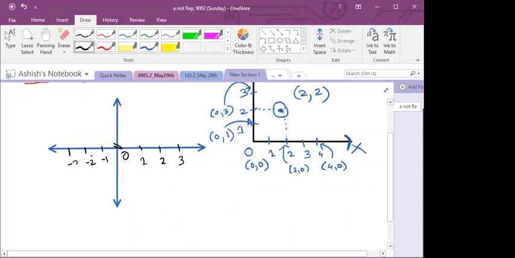In the same way, if I am writing this number line in a perpendicular way, here I am having all positive points, and below I will be having all negative points. This is -1 and -2. Is it clear now? Did you understand the concept of what I have done over here?